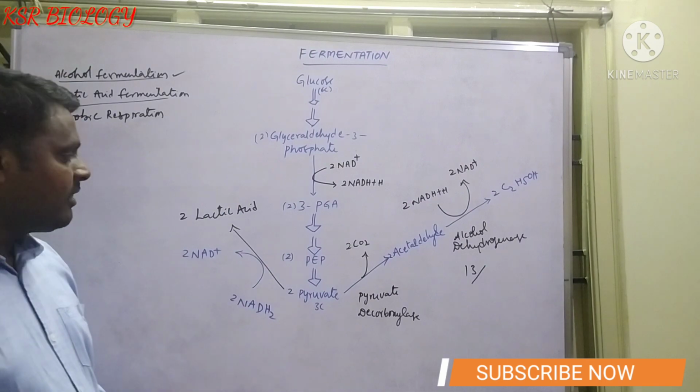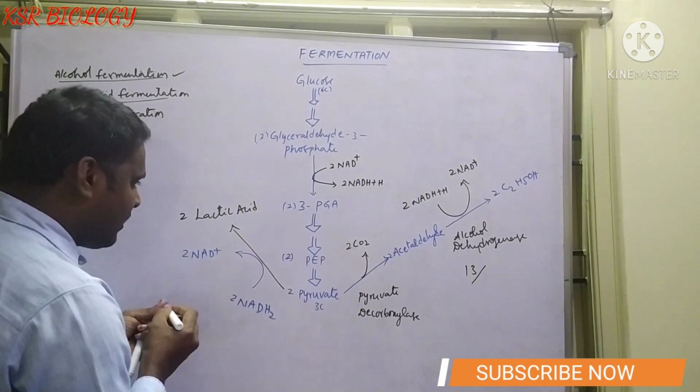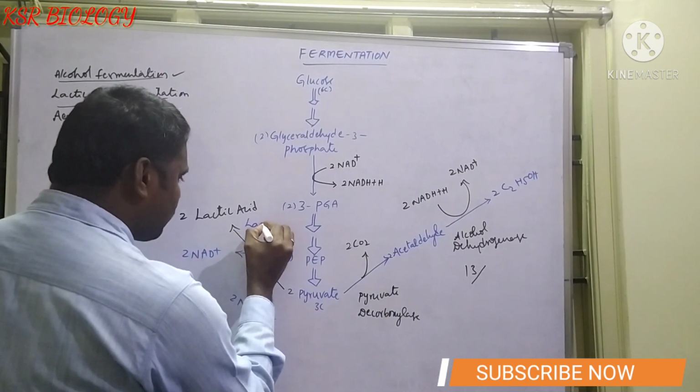This reaction is catalyzed by an enzyme, lactate dehydrogenase. Which enzyme? Lactate dehydrogenase enzyme.